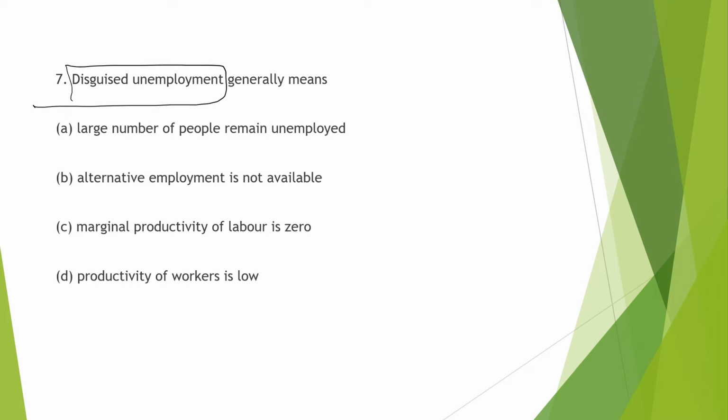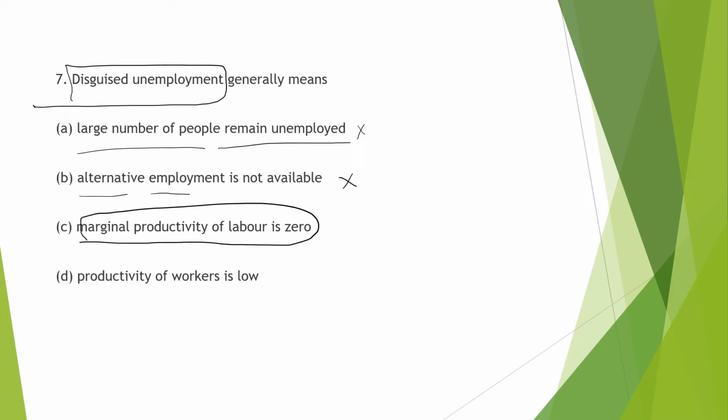So we can look at the options. Larger number of people remain unemployed, not unemployed actually. Second is alternate employment is not available. Alternate is available in every case. Say you are working in agriculture, there might be some opportunity in industry also. So this is also not correct. Next is marginal productivity of the labor is zero. It means if you add some other labor in that employment, then it does not have any impact on the output. This is correct. Then is productivity of the workers is low. It is not about this.